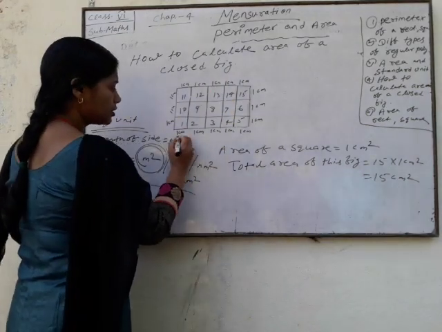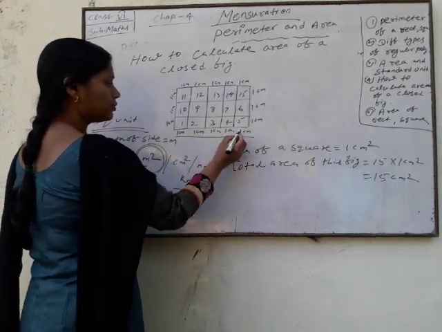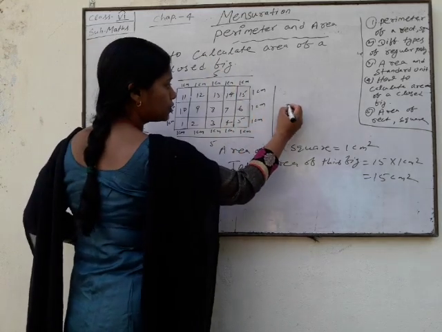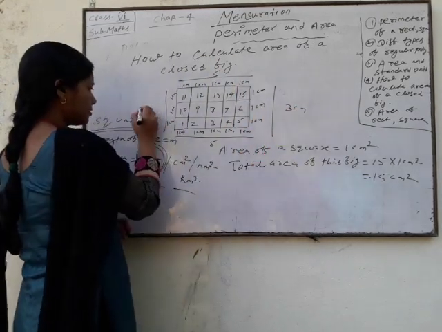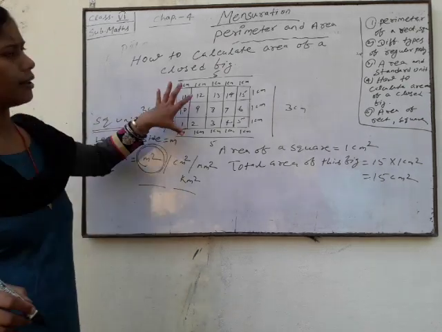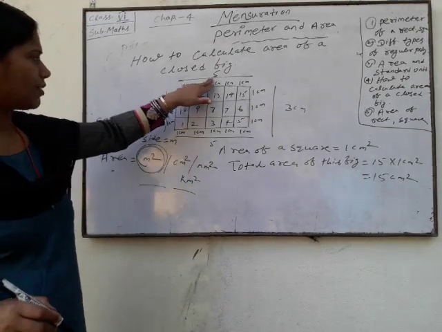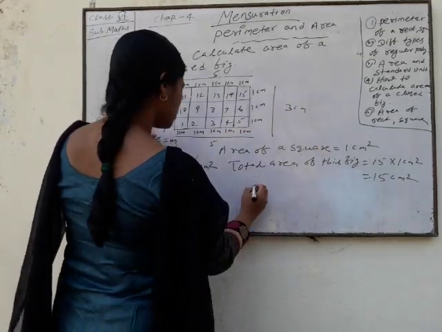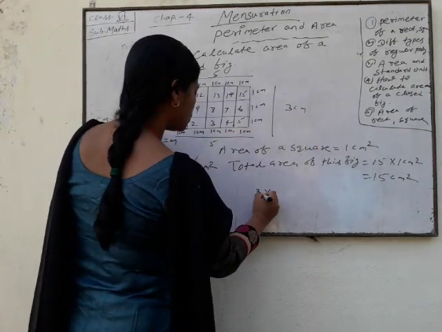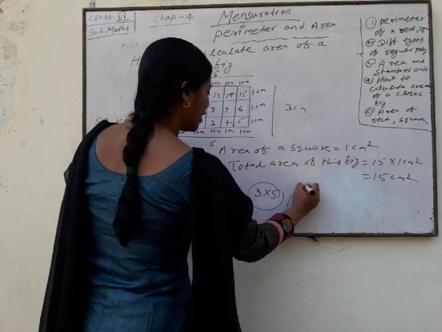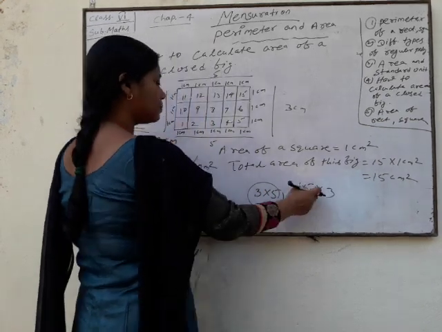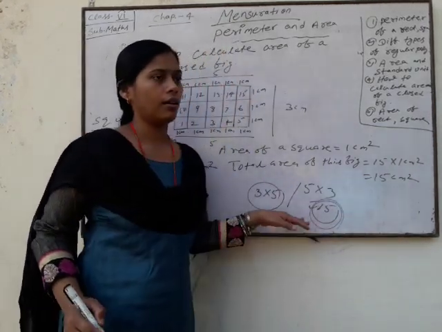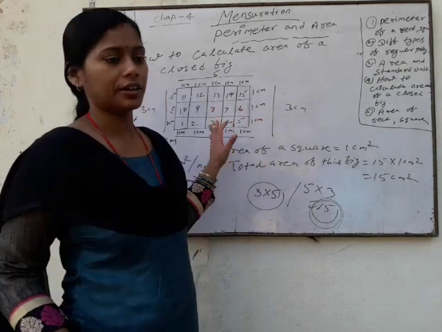Look here, this is total 5 cm, and this is total 3 cm, and this is 3 cm. It means this is a rectangle: 5, 5, 3, 3. So 15. So you can also use another formula, 3 into 5, or 5 into 3, length multiply breadth. This is 15, and this is the formula for the area of a rectangle.